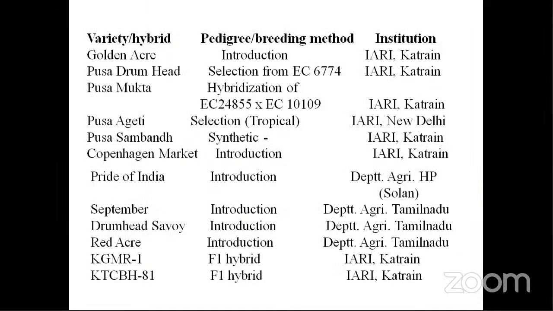And next, the varieties and the method of breeding that has been used. So Golden Acre is an introduction, and Pusa Drumhead is a selection from EC 774. And next, Pusa Mukta, which is a hybridization between EC 24855 and EC 10109. You need not remember these numbers, EC lines and all. It's okay. And next, Pusa Ageti is a selection, and it's a tropical variety. Next, Pusa Synthetic, which is a synthetic hybrid.